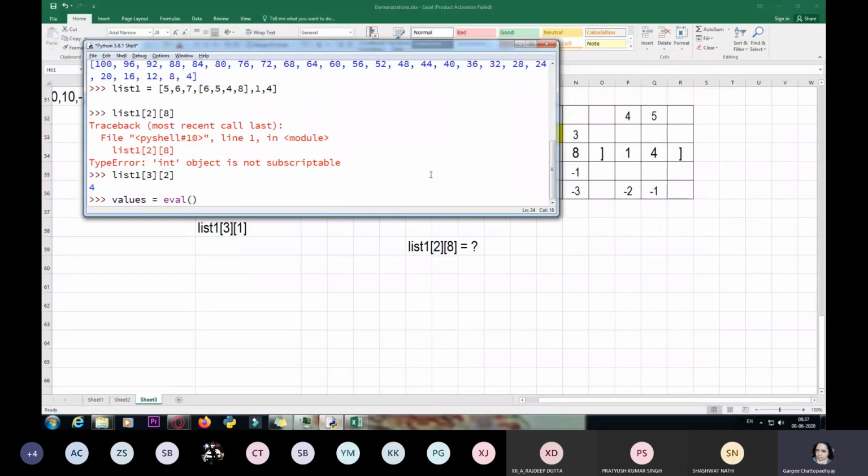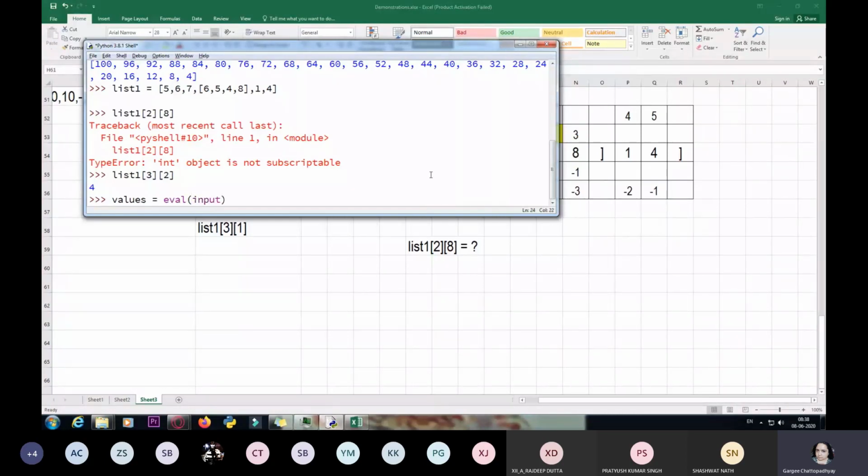What eval function does is, first of all, the input function is going to get the required input from the user, but it recognizes the input as string only. Now, depending upon the type of value which has been input, the eval function evaluates what type of data it is. Suppose if you are entering 40.2. So 40.2 is what type of a value? It is a float value. So eval function will assign 40.2 to values, and that value would be assigned as a float, not as string.